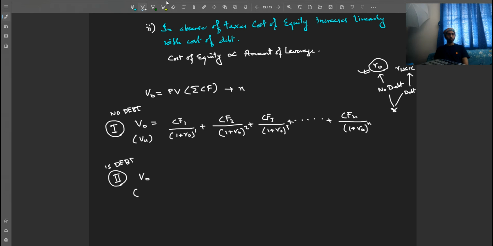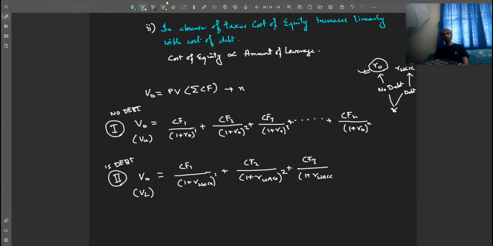V0, or in the proposition we have written it as VL, is equal to CF1 divided by (1 plus RWACC, weighted average cost of capital) raised to the power 1, plus CF2 divided by (1 plus RWACC) to the power 2, because 2 time periods have passed by, plus CF3 divided by (1 plus RWACC) to the power 3, right?